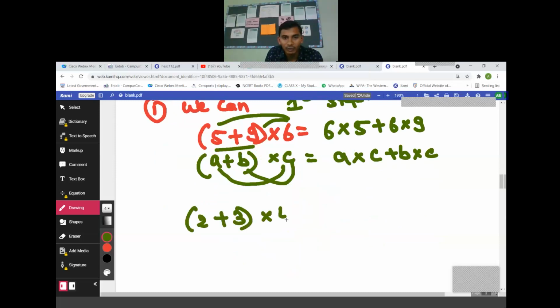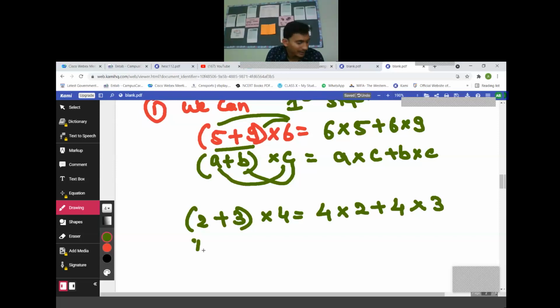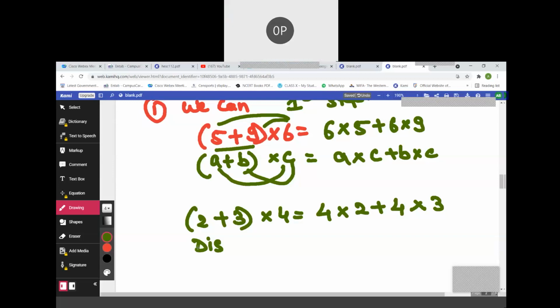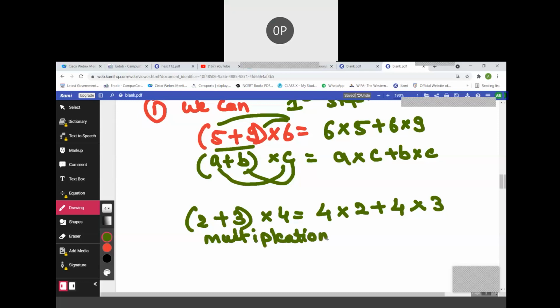Again, I'm doing it like this: 2 plus 3 multiplied by 4. So it will be 4 into 2 plus 4 into 3. This is known as distributing the multiplication. We can say this property is multiplication over addition. So 5 plus 9 multiplied by 6, the answer is 84.